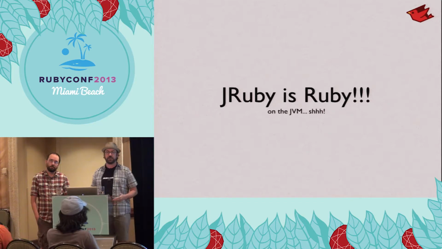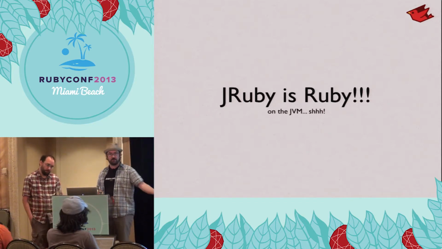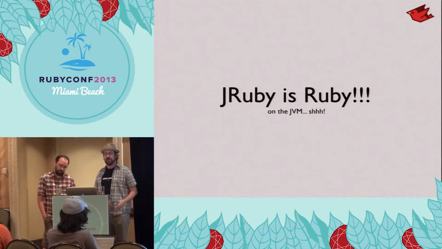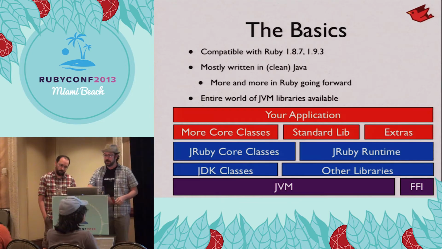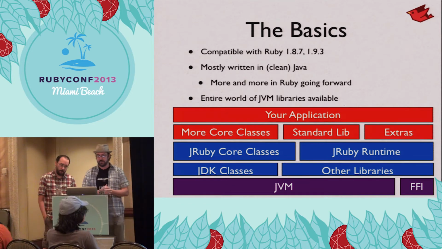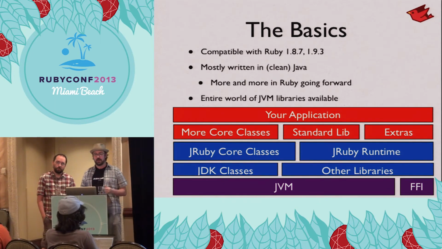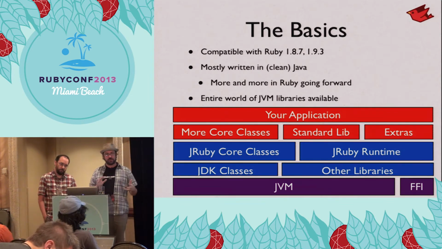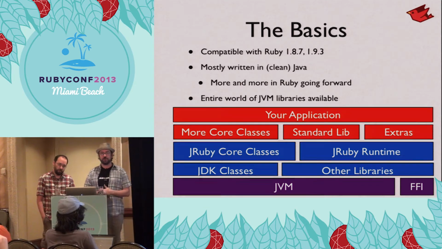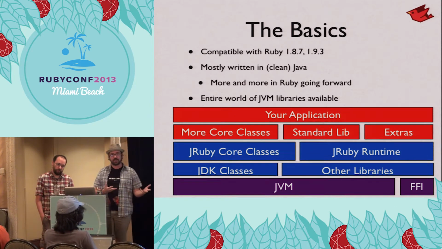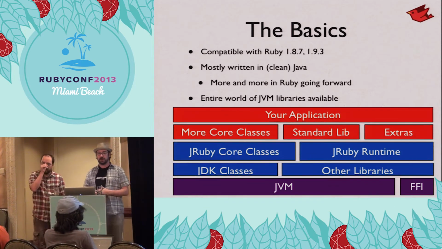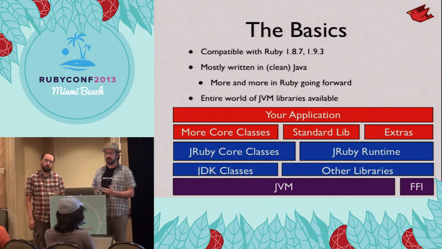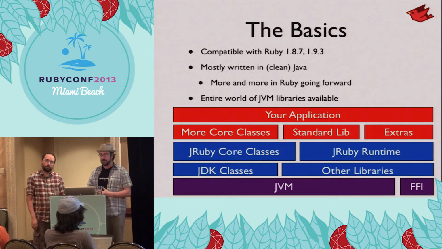It's a Ruby implementation. It happens to be written partially in Java, happens to run in the JVM, but it's just a Ruby implementation. So, basics about JRuby before we get into talking about futures, where we're going with it. It right now is compatible with Ruby 1.8.7 and 1.9.3. This is going to change in the future, as we'll talk about.